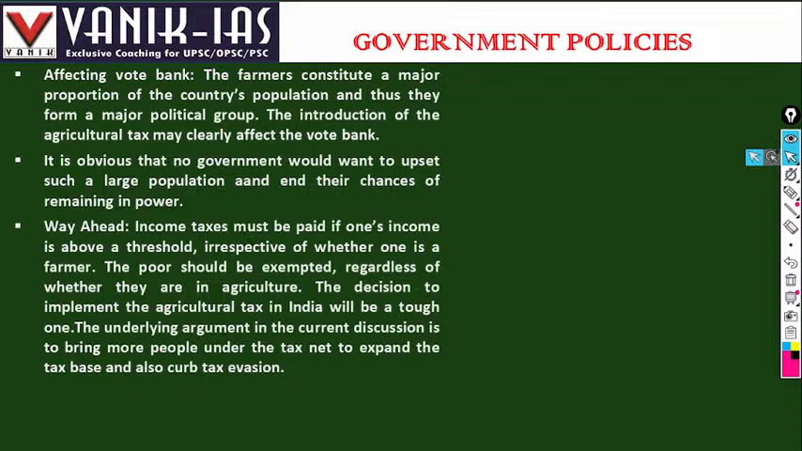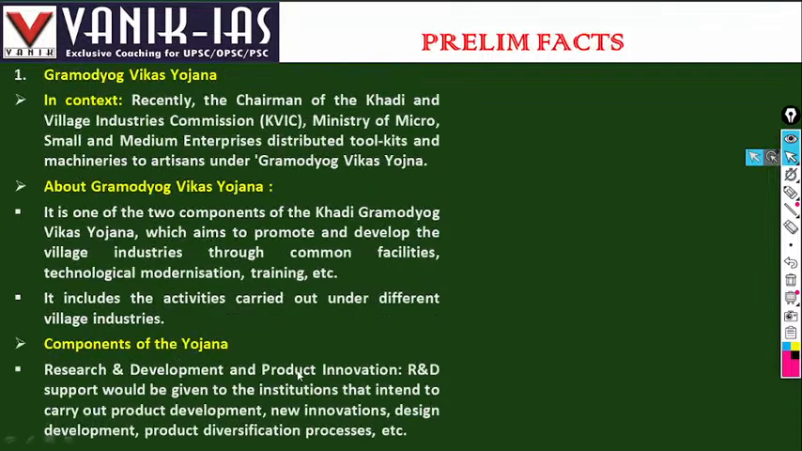Income tax must be paid if one's income is above a threshold, irrespective of whether one is a farmer. The poor should be exempted regardless of whether they are in agriculture. The decision to implement the agriculture tax in India will be a tough one. The underlying argument in the current discussion is to bring more people into the tax net to expand the tax base and also curb tax evasion.